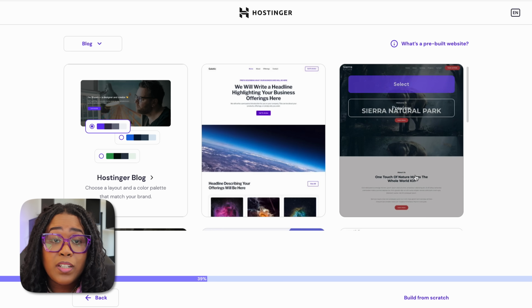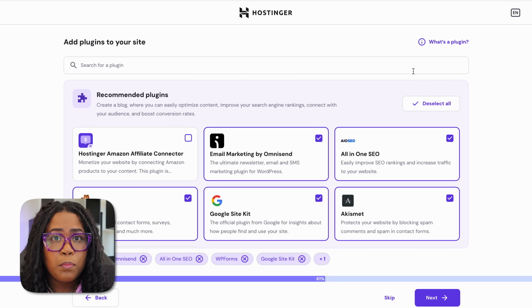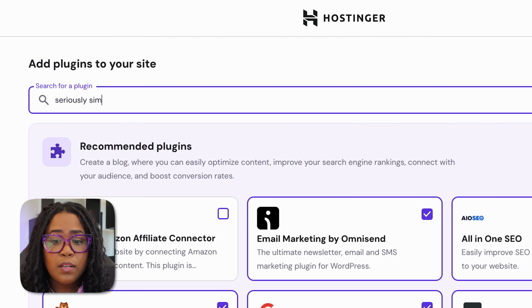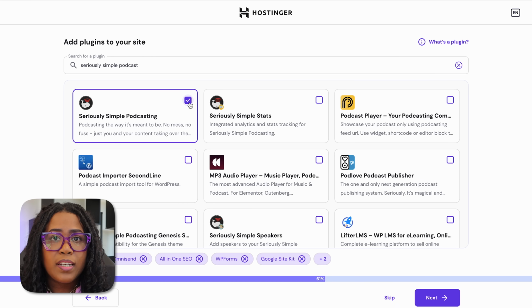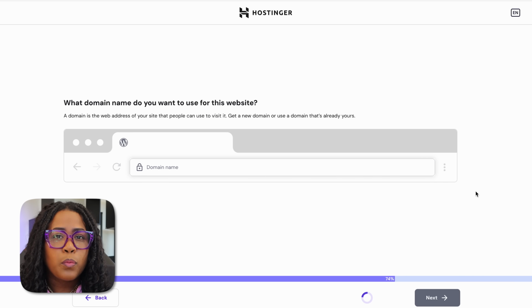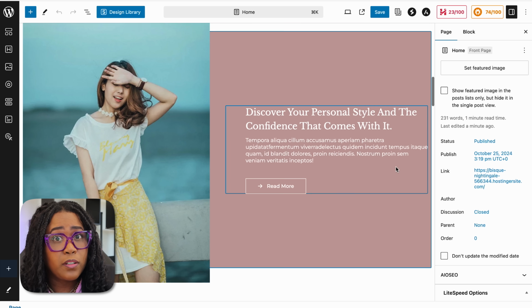You'll choose whatever layout you want, but when you get to plugins, this is really important. All of them that they have selected, you definitely want to leave as is, but we're going to also go up here and search for Seriously Simple Podcasting. When it comes up, just select it, and we'll hit next. You can either choose your domain name now or you can use a temporary one. Once you're done with that, it will give you a preview of what your web page looks like at this point, but we have a little bit of work to do.